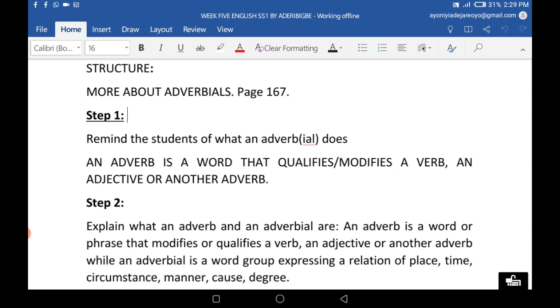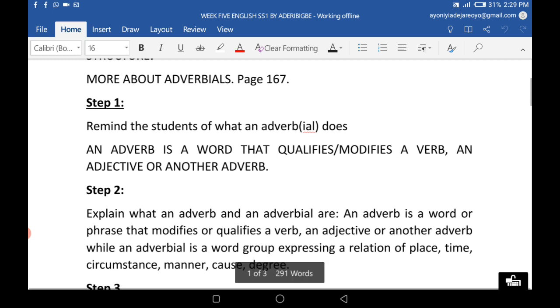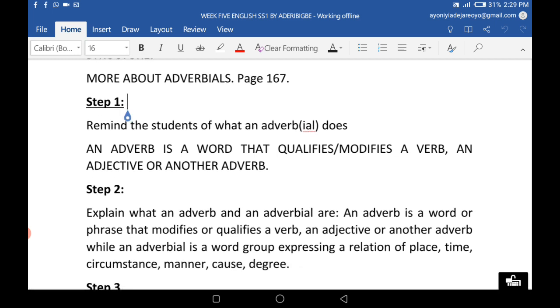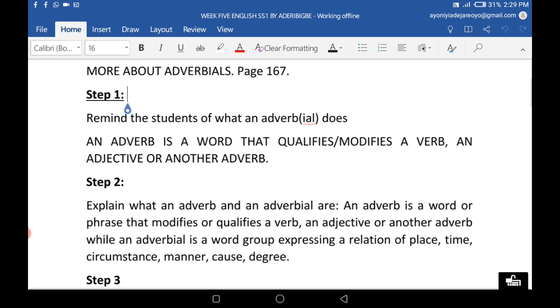Now, you ask me, what do we mean by qualify or modify? When we say a word qualifies or modifies another, what we are saying is that it tells us more about another word. As simple as that. It may seem big, but it doesn't mean that much other than that. It tells us more.